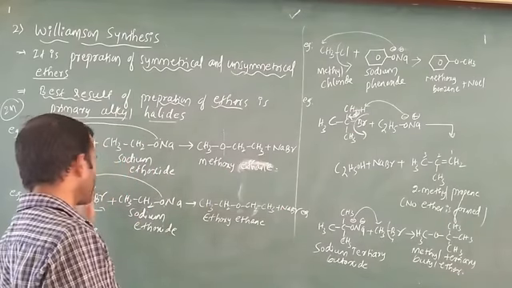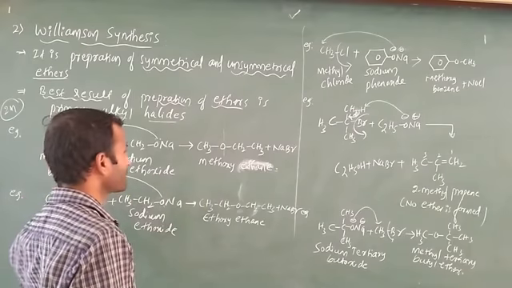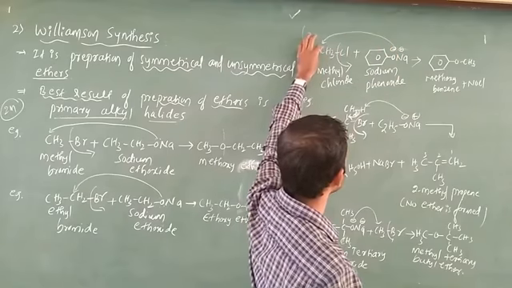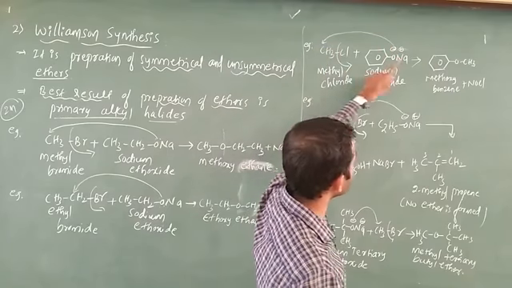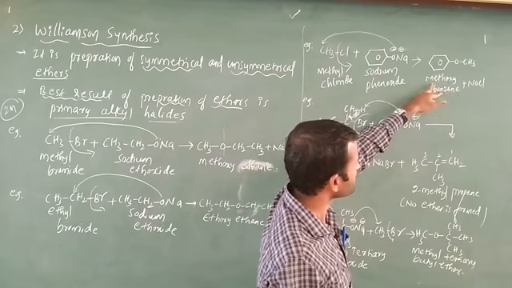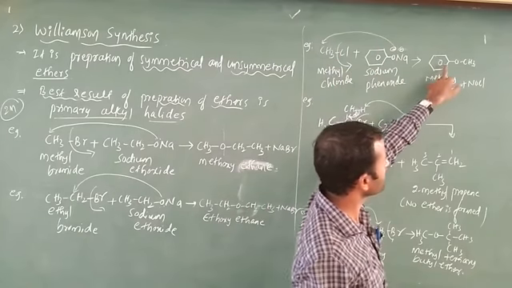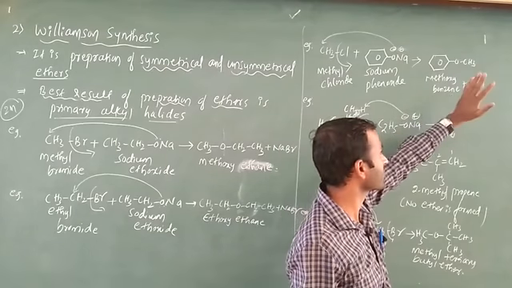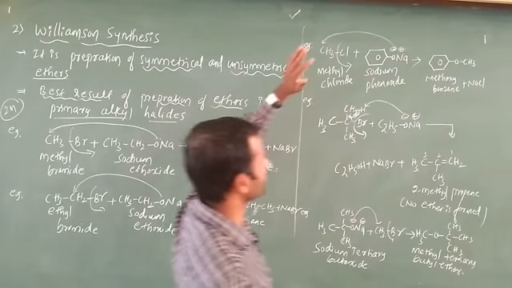That negative charge is going to attack on what? Primary carbocation. This is also indirectly a primary carbocation. The negative charge attacks this methyl group. Cl will go out. The remaining left is what? Methoxybenzene. I told you this one is IUPAC nomenclature, plus release of NaCl. If you want, you can write this one also, no problem.